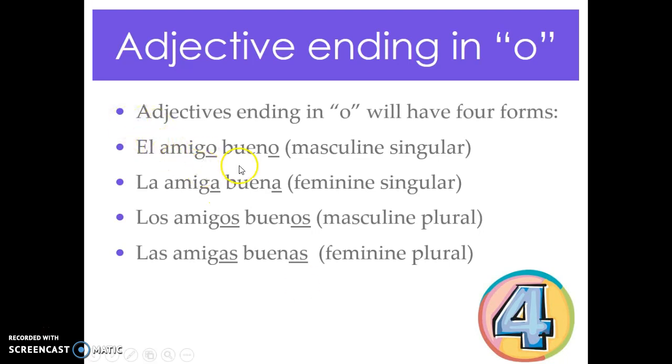So let's take a look at this example. El amigo bueno, the good friend. So if amigo is masculine singular, we have to put this as masculine singular, bueno. If amiga is feminine singular, we must put the adjective as feminine singular. If amigos is masculine plural, this is masculine plural. If this is feminine plural, this is feminine plural. You getting the picture?